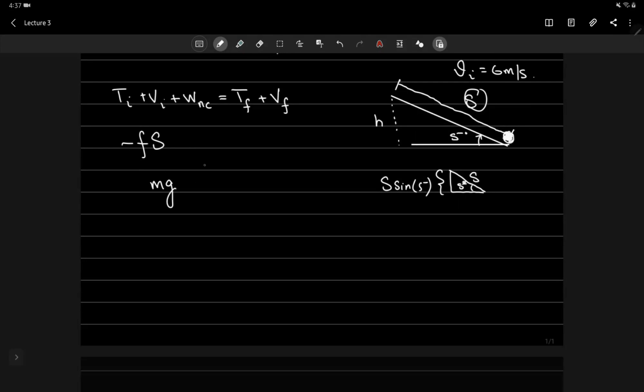Now we know that potential energy is written as mgh, but what do we have here for h? s sine 5, so it would be mg s sine of 5 degrees. Right. So with this, again, we have all of the physics of the situation figured out. Now we'll just use